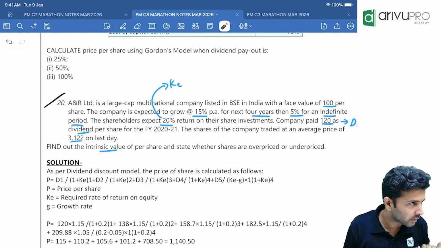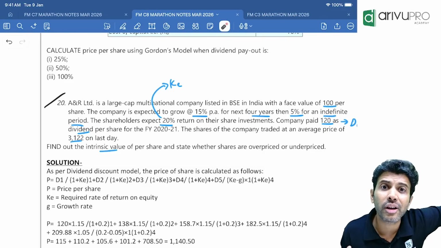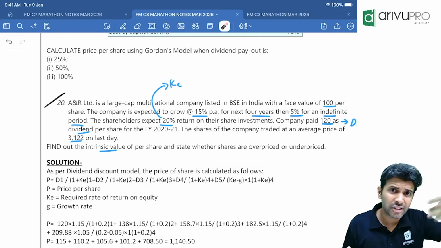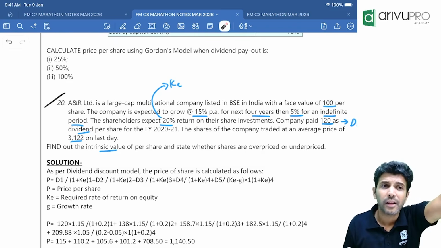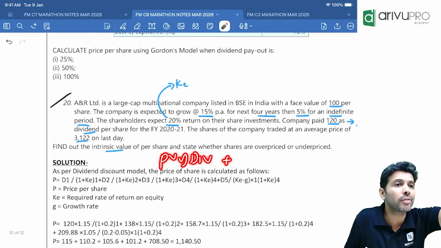Because dividend you will not get now. You will get over many years. If you are planning to hold the shares for 10 years, it means you will get the dividend for 10 years. So that is a present value or future value? Future value. Find out first, find present value of dividend. First find what? Present value of dividend.